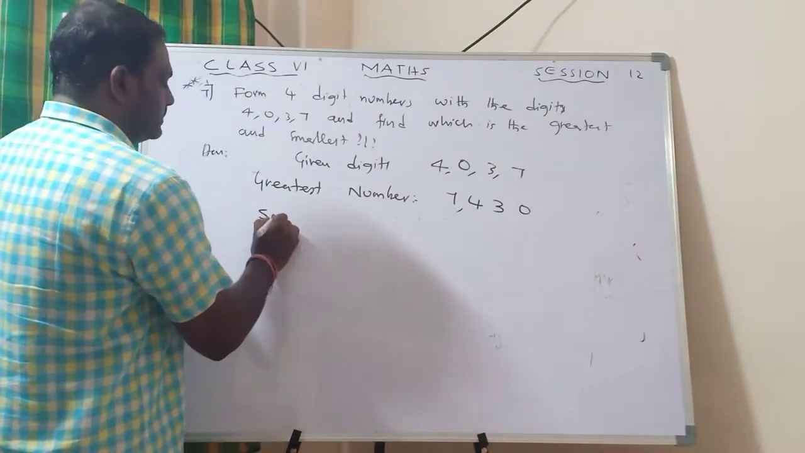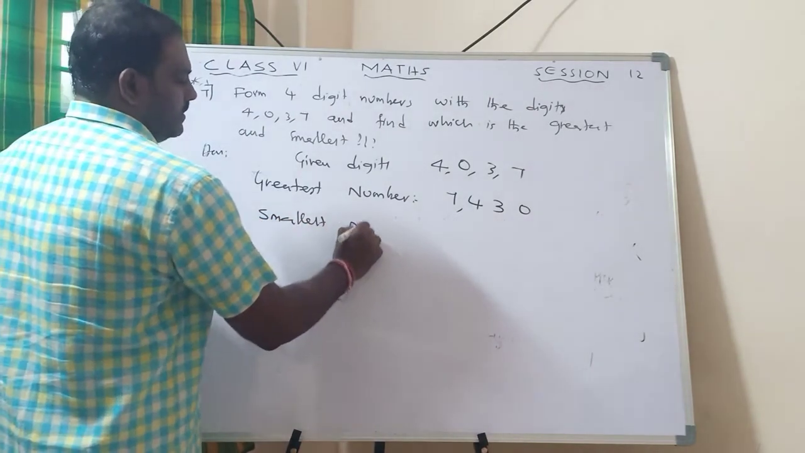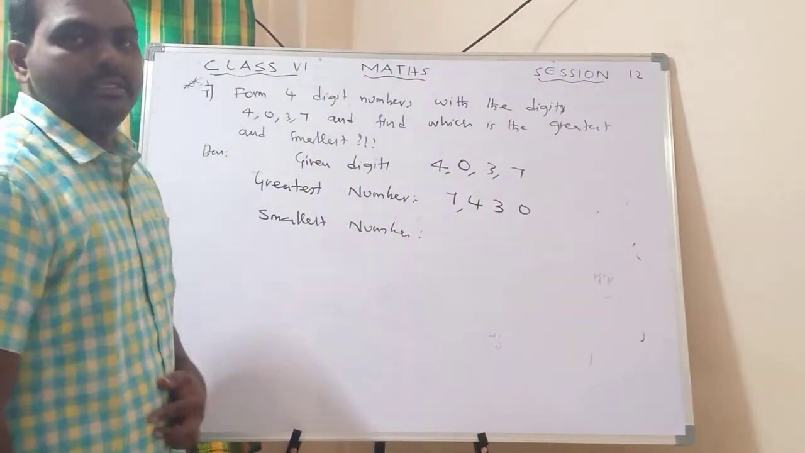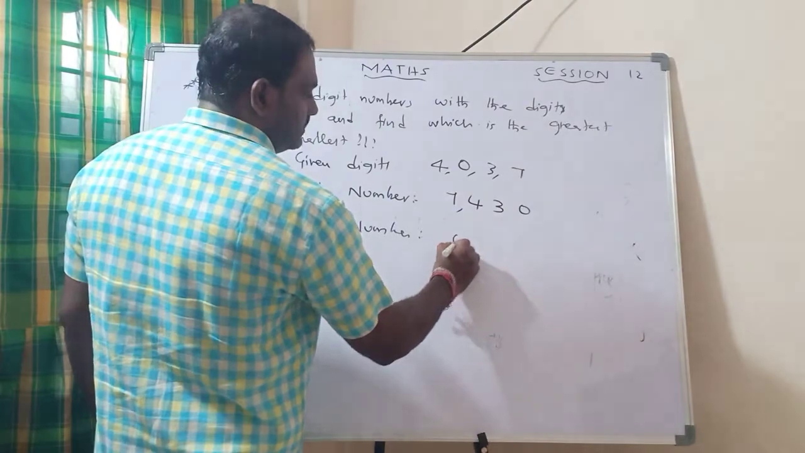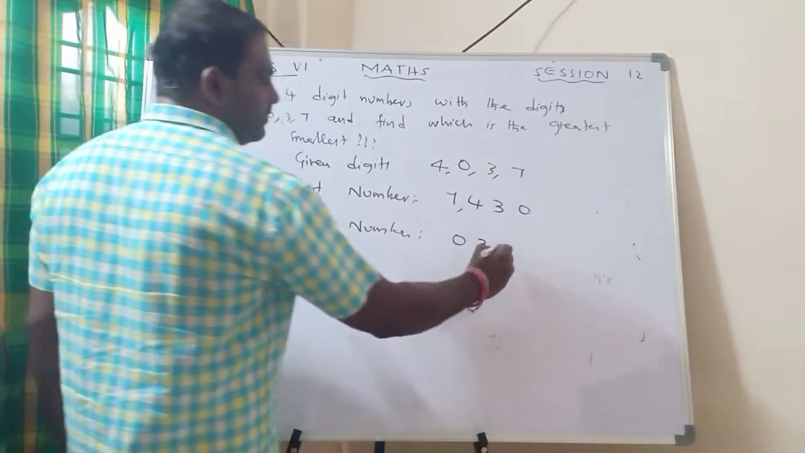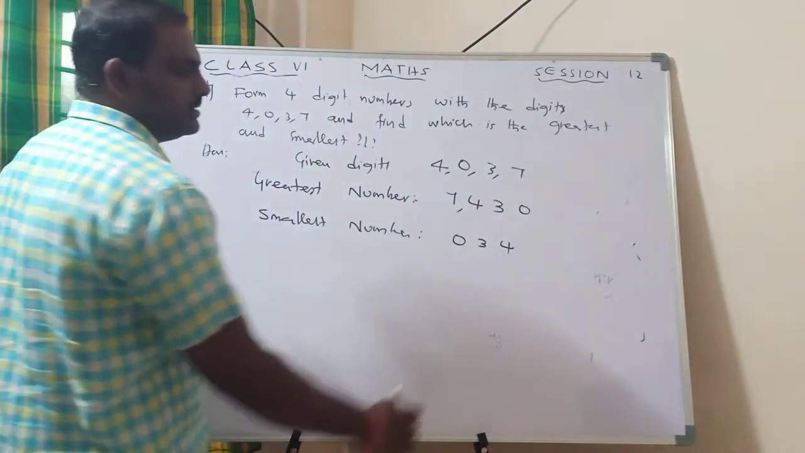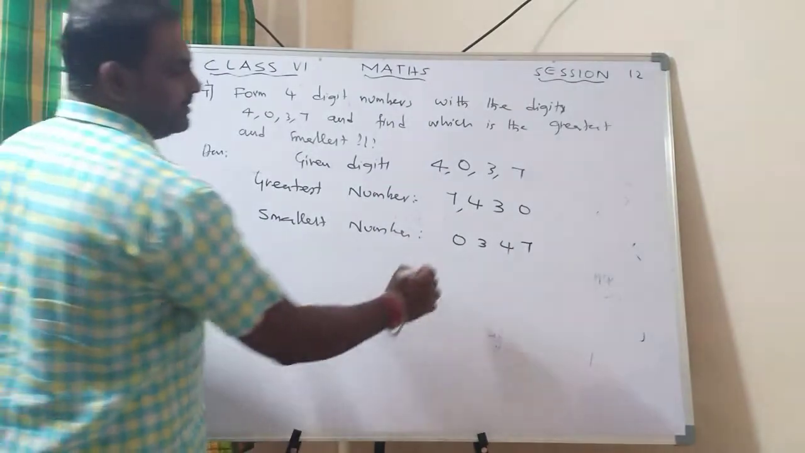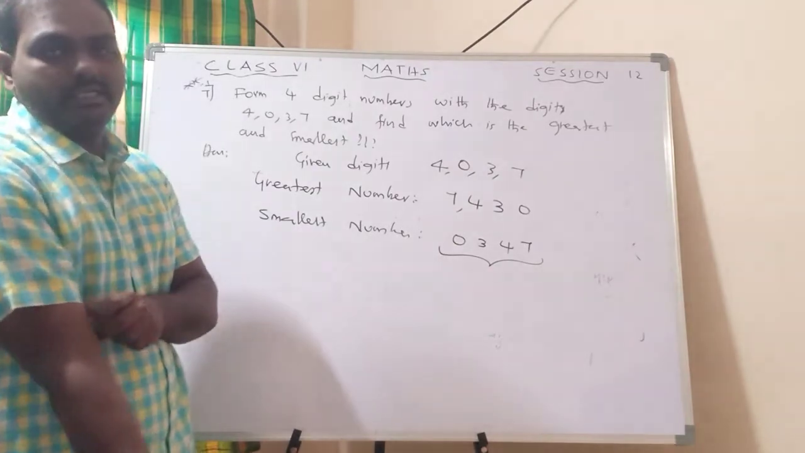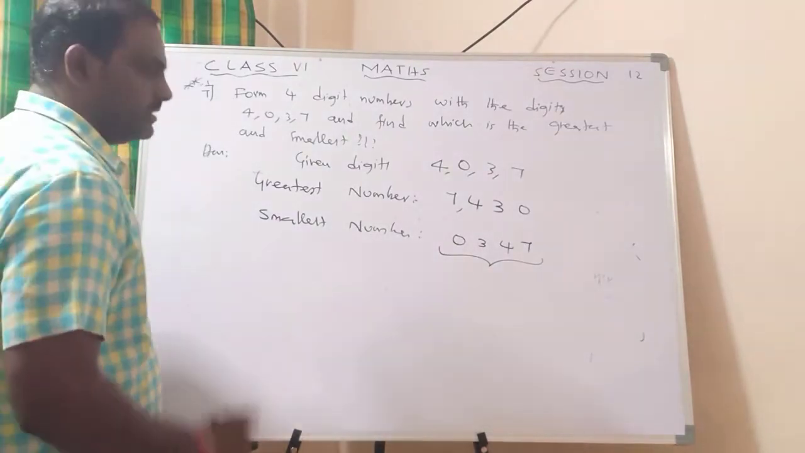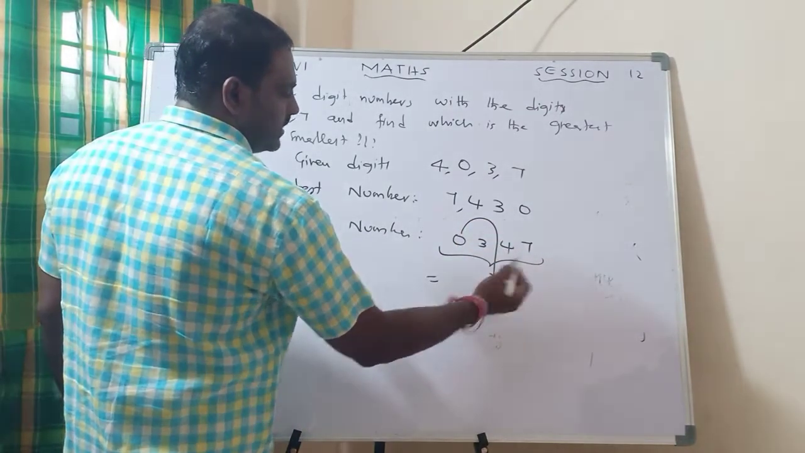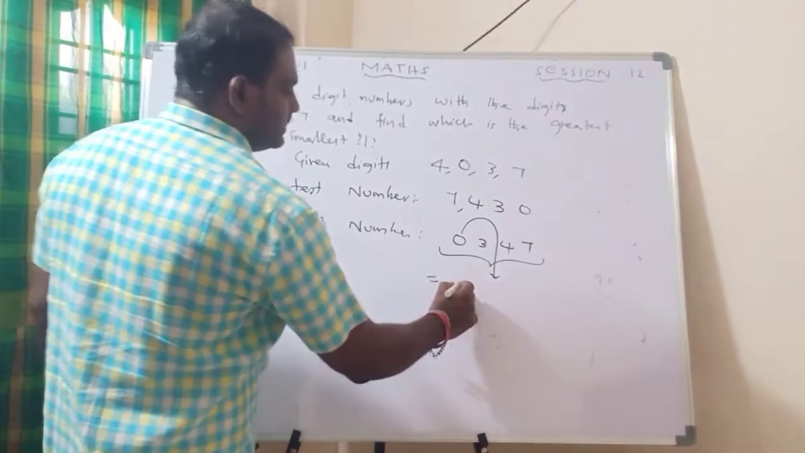Now to write the smallest number, first you write the numbers in ascending order. Ascending means small to big. What is the smallest number? 0. What is the next number? 3. What is the next number? 4. And what is the next number? 7. But what happens? What I told, if the 0 is in the starting place, before the number, it does not have value. So after writing this, you just change the place value of 0. Now what will we get?